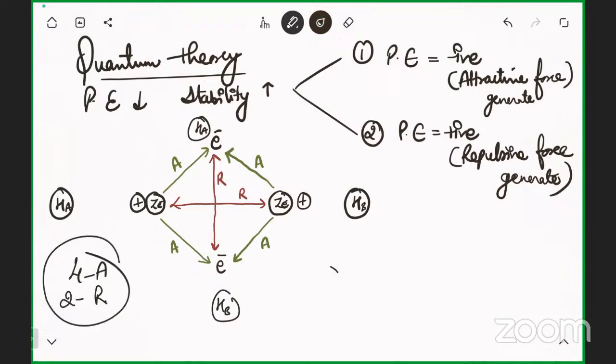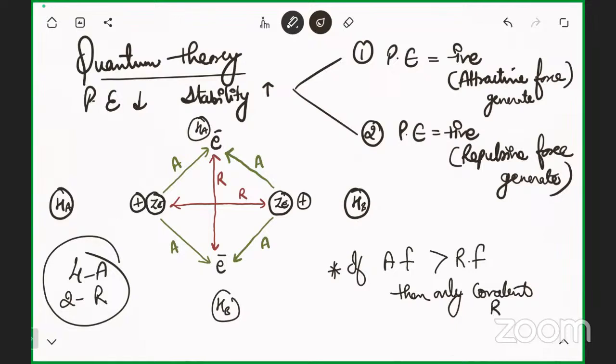So the condition for the formation of a covalent bond is that if attractive forces are more than repulsive forces, then only the covalent bond will form. There is a possibility of forming the covalent bond when the attractive force is more than the repulsive forces. Clear?